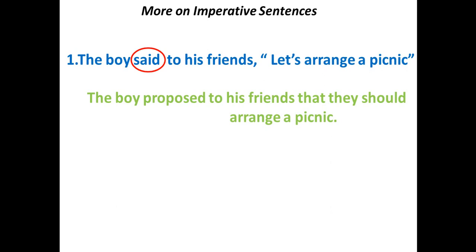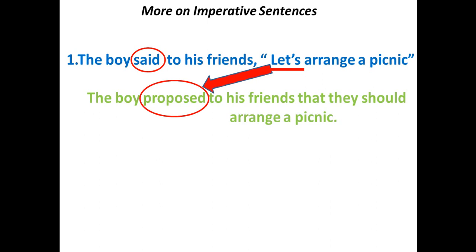The reporting verb is replaced by a different word, proposed, and it is because of let us, or the phrase let's.